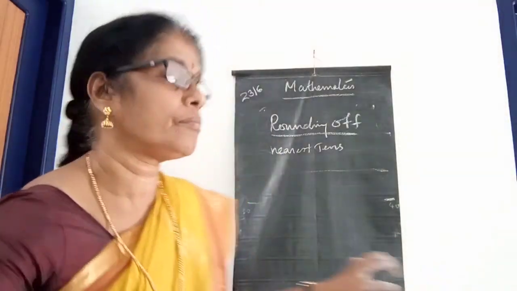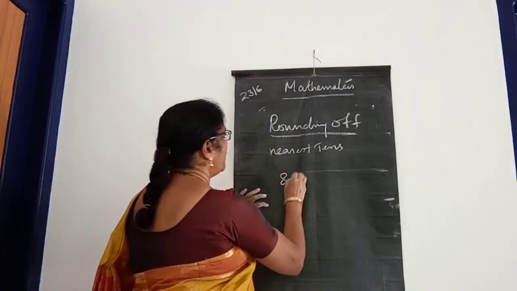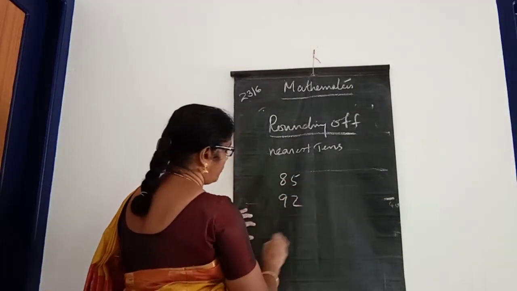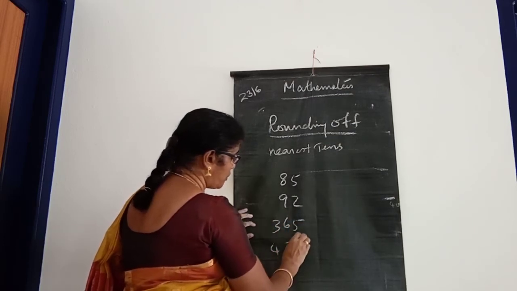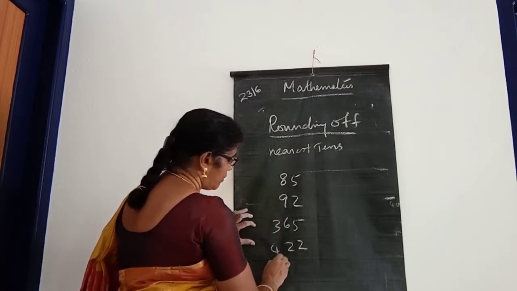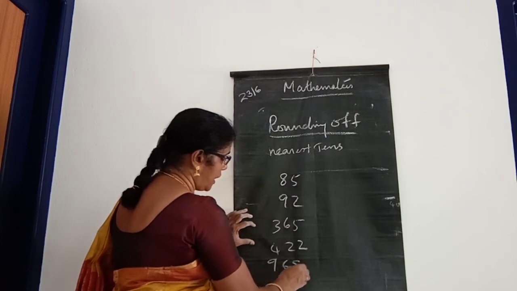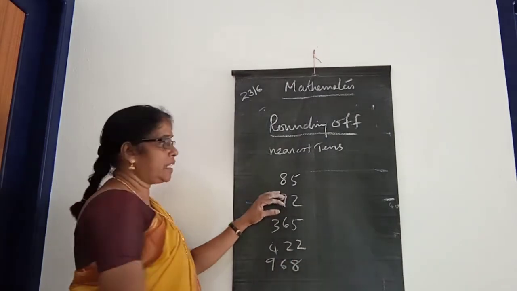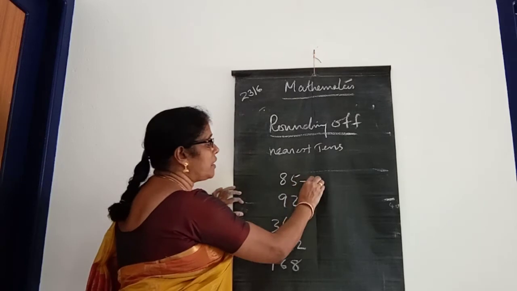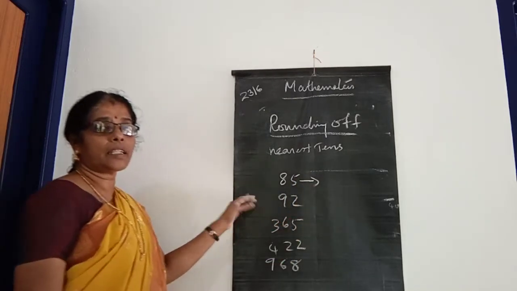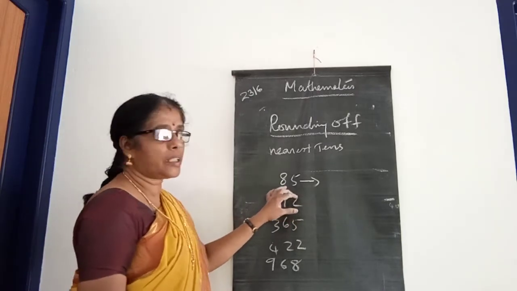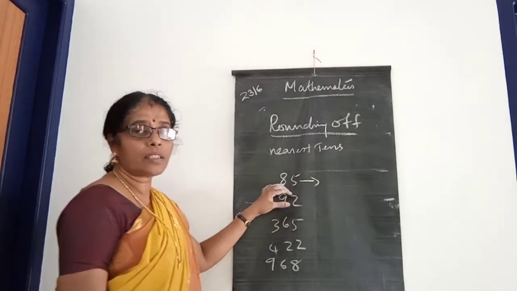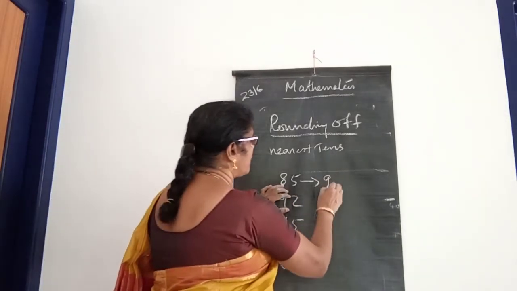The numbers: 85, 92, 365, 422, 968. For 85, 5 and more than 5 goes to the next tens, which is 90.